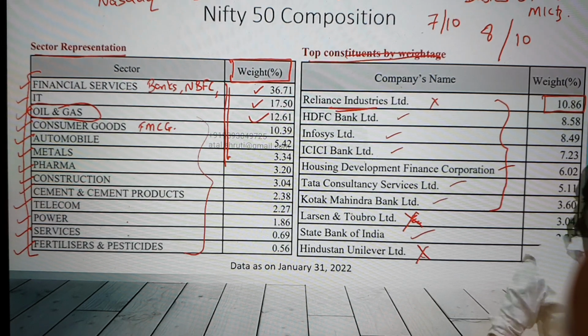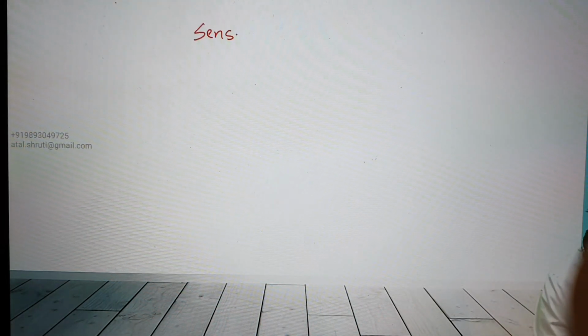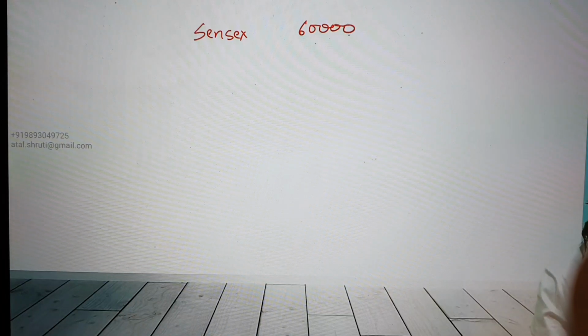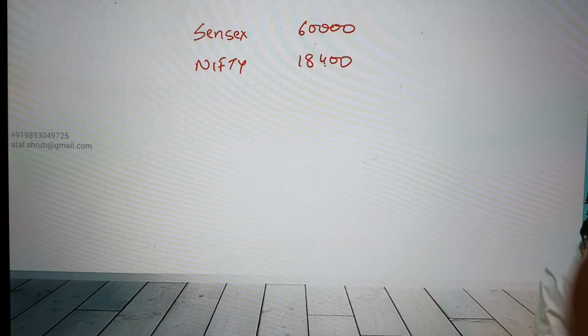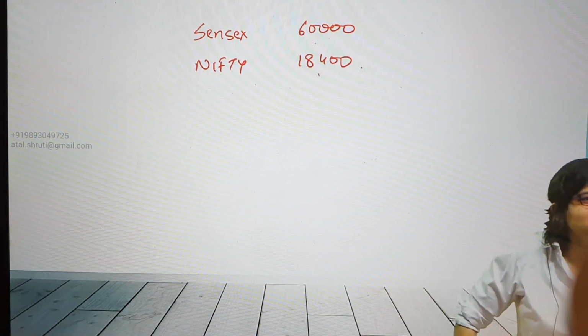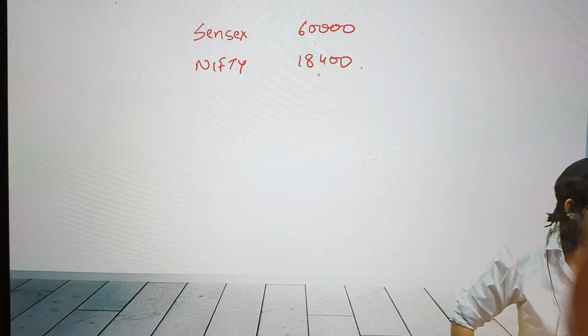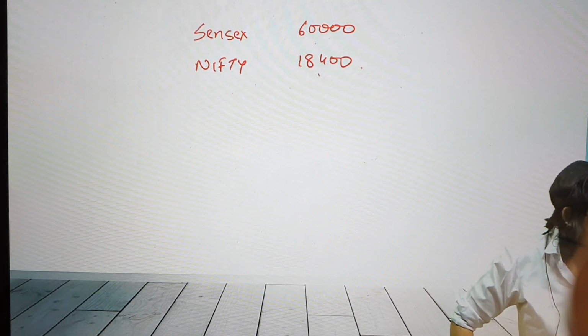Someone asked this on day 1 or day 2, I guess. The value of Sensex at the peak was somewhere around 60,000, and the value of Nifty at the peak was somewhere around 18,400. Why is that so? The reason is the base year is different, and for that we need some knowledge of statistics. Okay. Now what is the base year?